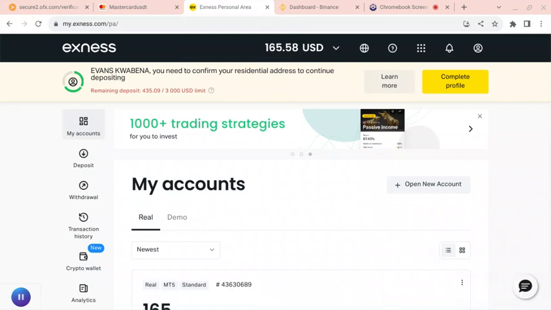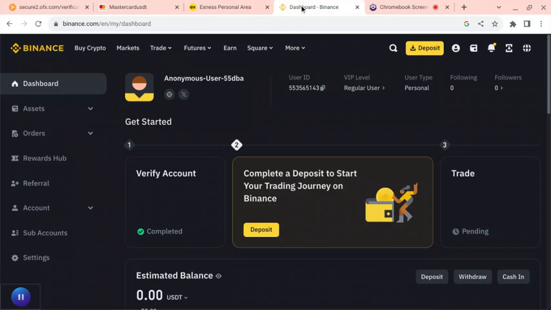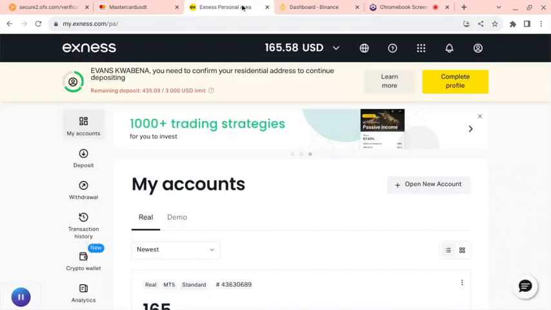So before we start, first of all, open your Exness account. I will leave the Exness and Binance links in the description in case you are new to it and you want to join. First of all, we're using Exness and Binance. We're using these two to do it. So this is how we do it.